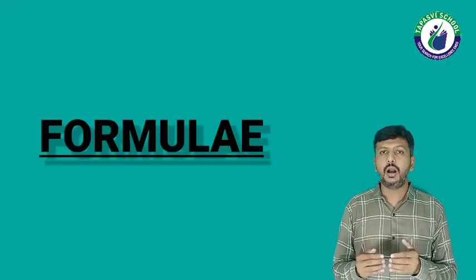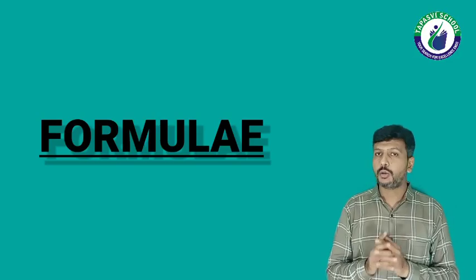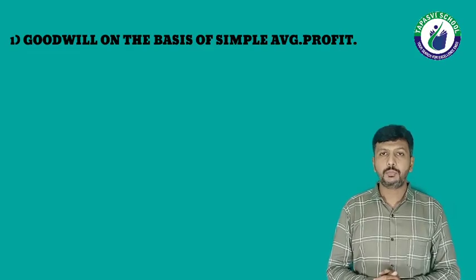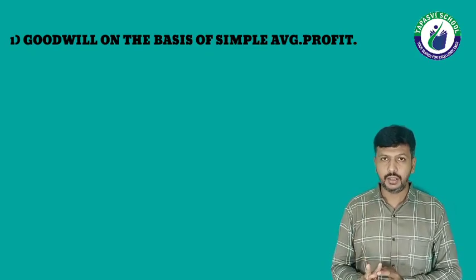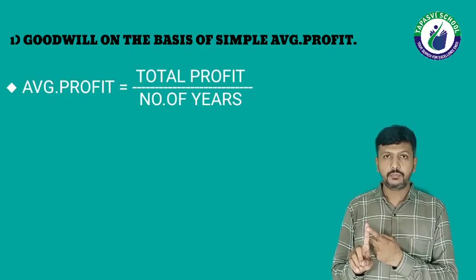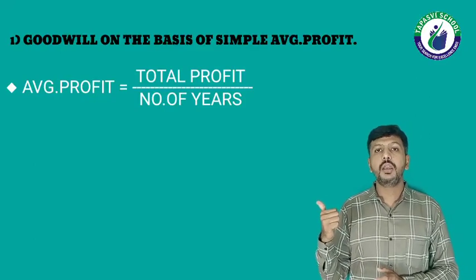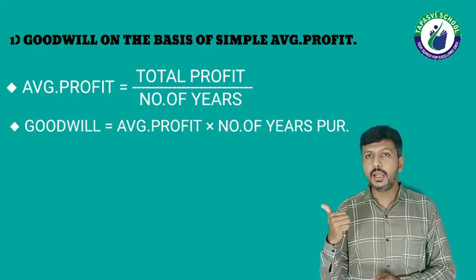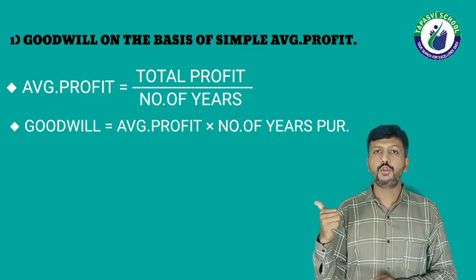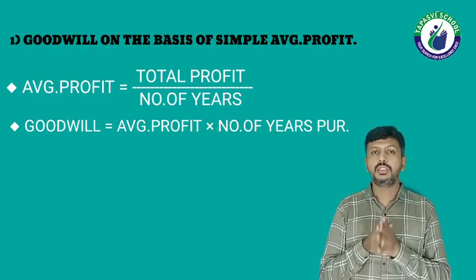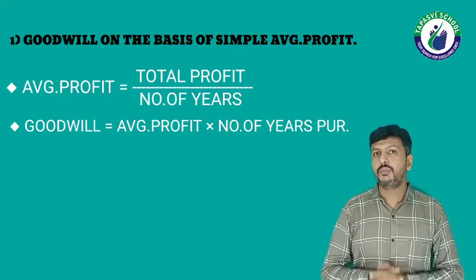And the chapter depends on formulas. Total 13 formulas are there under this chapter. So today we will learn all the formulas of this chapter, of all 4 methods. Let me start from method number 1, goodwill on the basis of simple average profit. 2 steps, 2 formulas are there under this method. The first one: average profit is equal to total profit upon number of years. Now the second one: goodwill is equal to average profit into number of years purchased. So these two formulas, these two steps, are a part of the first method.